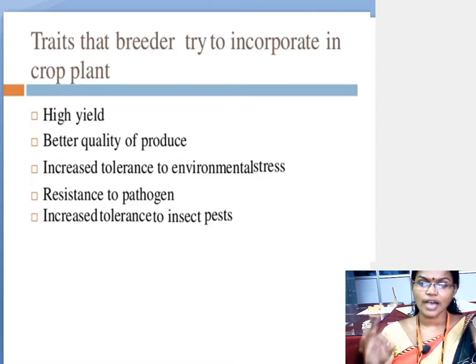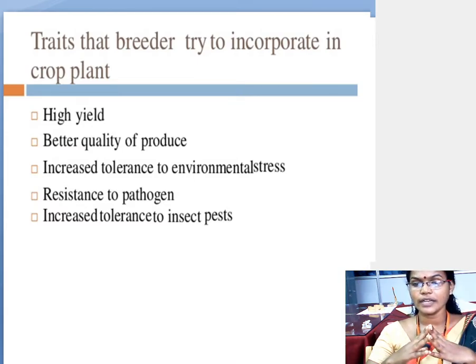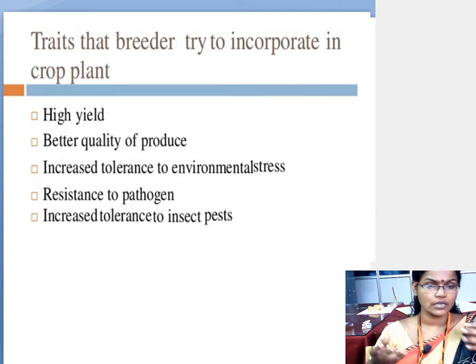Okay, that should have very good quality. That is called as what? Better quality of the production. Okay, good quality. If you see unhealthy quality, any rotten seeds or any rotten vegetable, do you want to eat that one? No, you are not going to eat that one. So whatever the quality is there, that should be very healthy and it should look very nutritive.